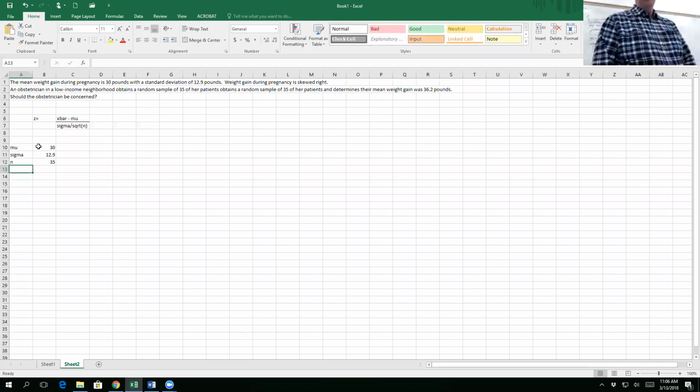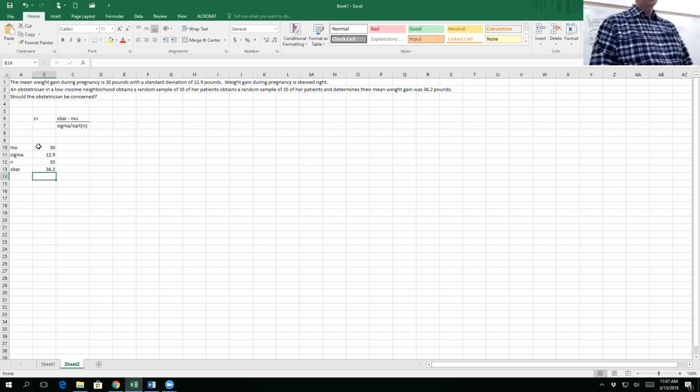And determines their mean weight gain is 36.2 pounds. What is 36.2 pounds? That's the X bar. That is also a mean, but it's from the sample this time. This is from the 35 women in her study. And that's all I have.